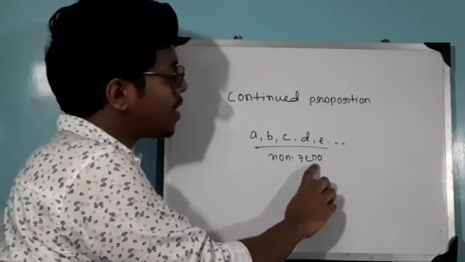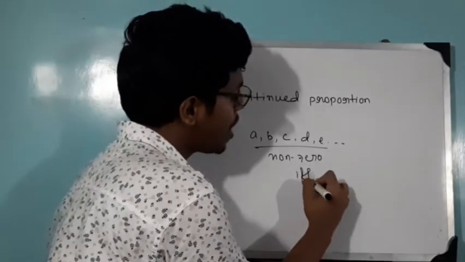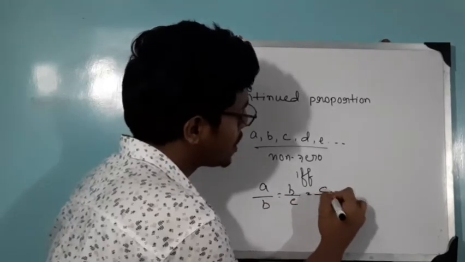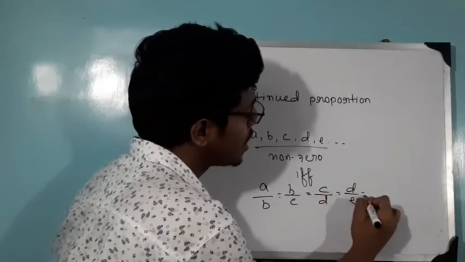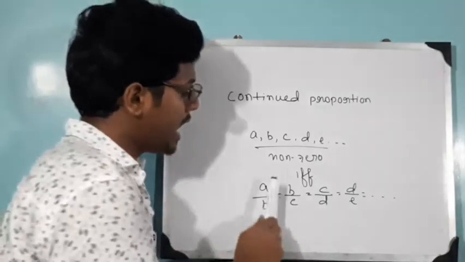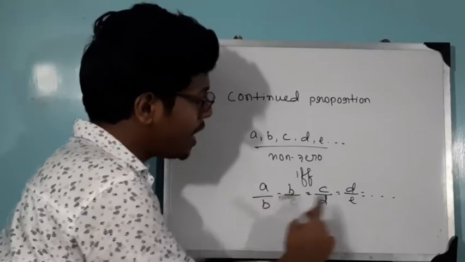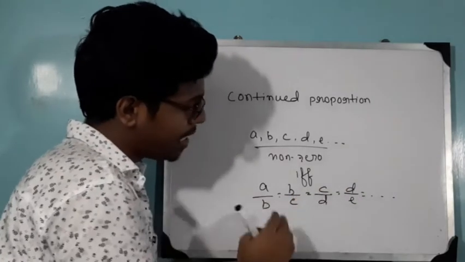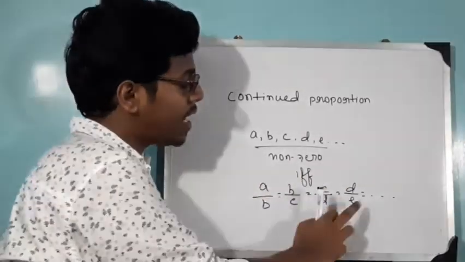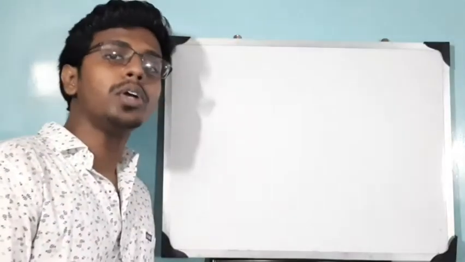So the non-zero terms A, B, C, D, E are said to be in continued proportion if and only if A by B equal to B by C equal to C by D equal to D by E equal to, and it will go on. Here the only thing to remember is the first and last terms never get repeated. Only the intermediate terms, that is B, C and D, always get repeated. Always remember, A and E, the first and last terms, are called extreme terms and the intermediate terms are called mean terms. Now we will go to the varieties.